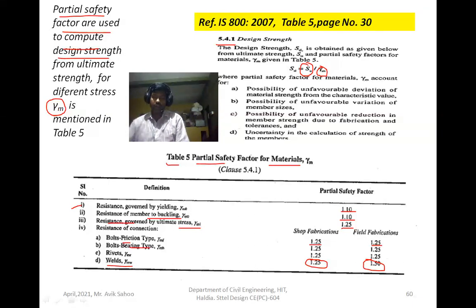So that's why a larger factor of safety is used for welding, because the welding may be done in the shop or in the field. When the welding is done in the field, the factor of safety is 1.50, because more factor of safety is considered, whereas if the welding is done in the shop, then less factor of safety is used.